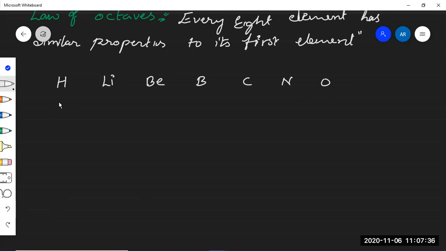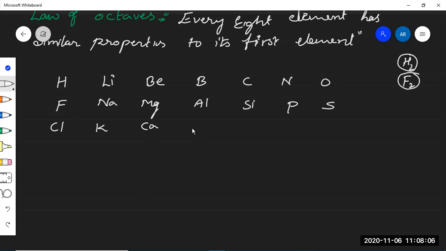After oxygen, he kept fluorine below the hydrogen, because hydrogen and fluorine show the same chemical molecular formulas. Like hydrogen gas is H2, in the same way, fluorine gas shows F2. That is the reason. Fluorine, again sodium, magnesium, aluminium, silicon, phosphorus, sulfur. After sulfur, chlorine he placed below the fluorine. After chlorine, potassium, calcium, and after calcium he started arranging chromium, titanium, manganese, iron, Fe.